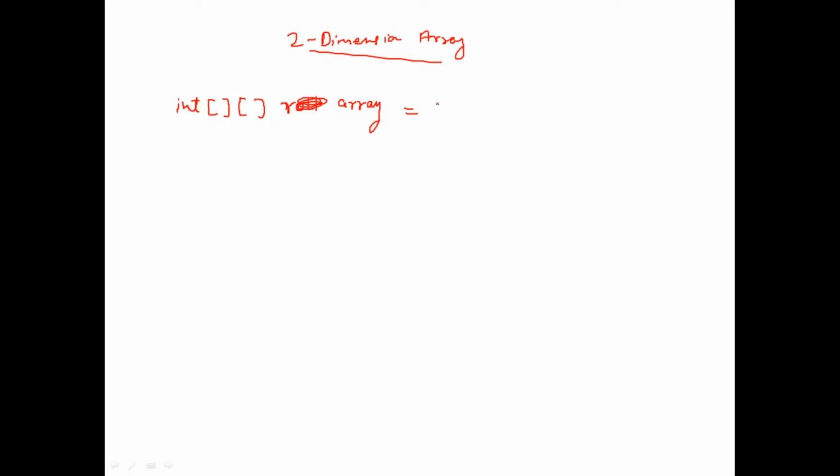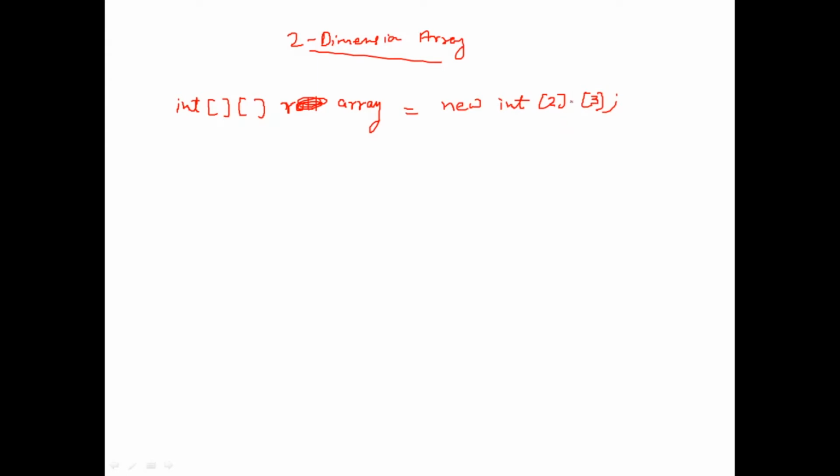So here we will give new int. This way we can declare a 2-dimension array, right? But here we have to mention the size. Suppose here I give 2 and here I give 3, right?